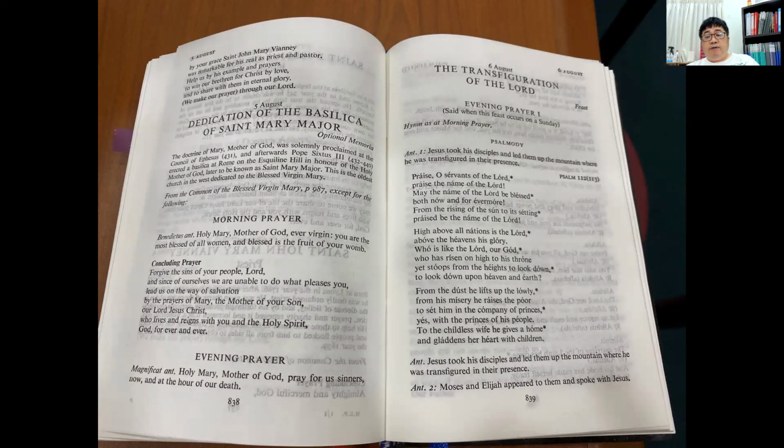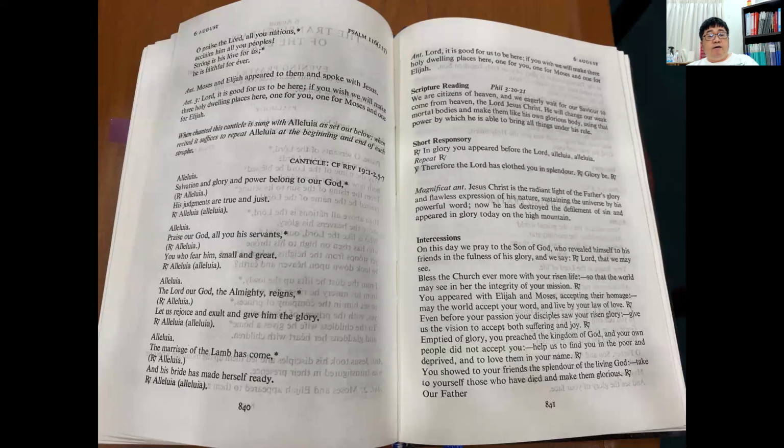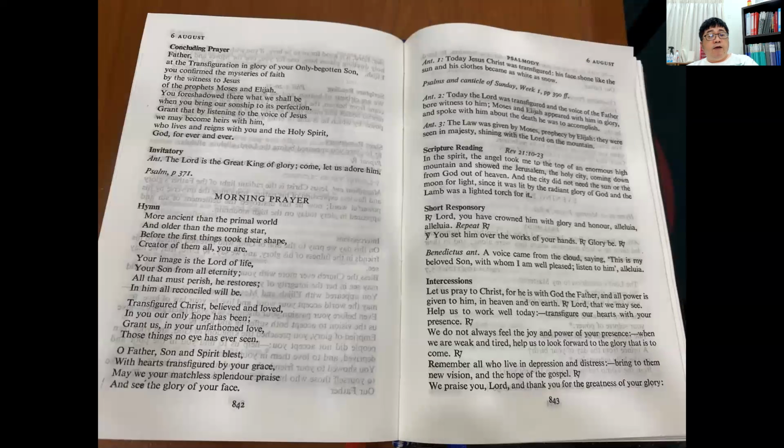Then we have got another example here, a feast, Transfiguration of the Lord. As you can see here, if this is celebrated on a Sunday, then there's evening prayer 1, which we refer to on page 839. The hymn as at morning prayer. Other pages for evening prayer 1 would be on page 840, 841, and so on. Then you can see morning prayer for the Feast of the Transfiguration.